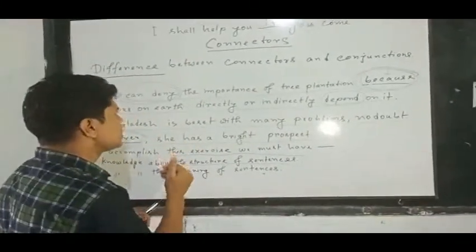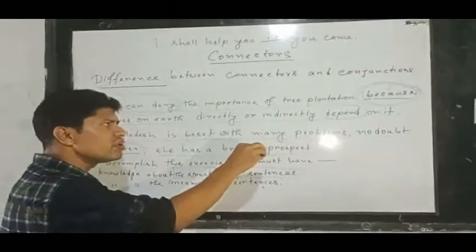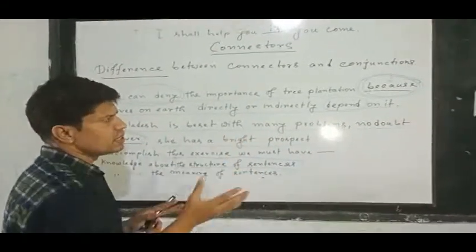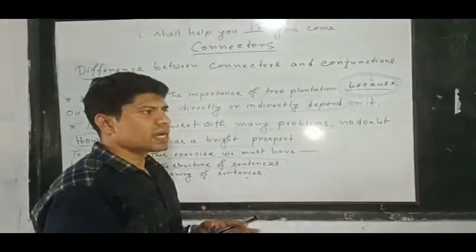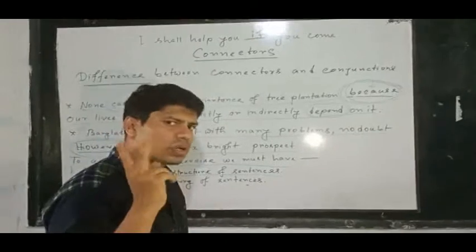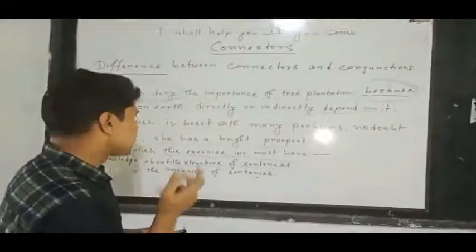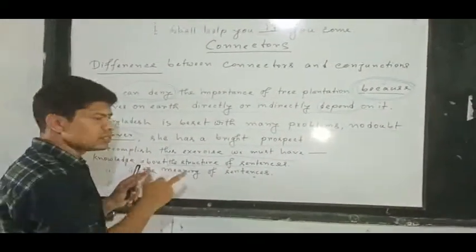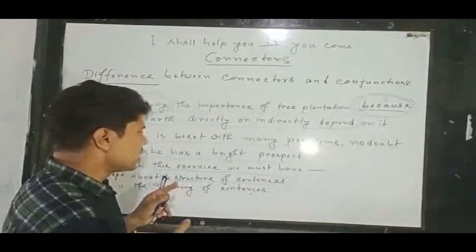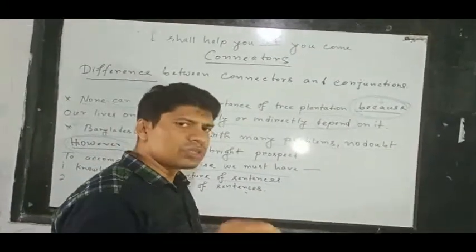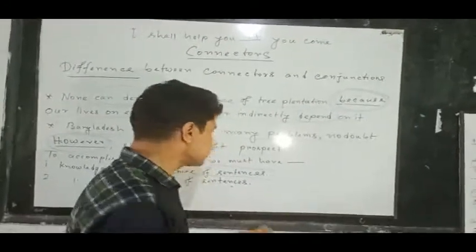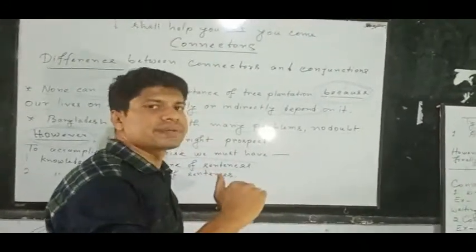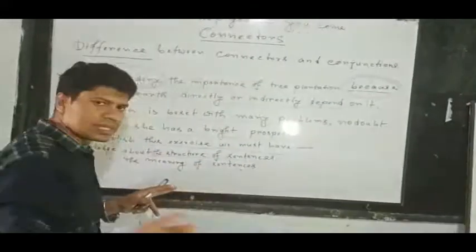So we see that if we want to say what is the role of a conjunction, then we will specifically say that a conjunction is just ensuring the connection between two clauses. On the other hand, if we go for connectors simply, then we will say that connectors are actually contributing to maintain the gradual sequence of the sentences and their meaning. So these are the important things.